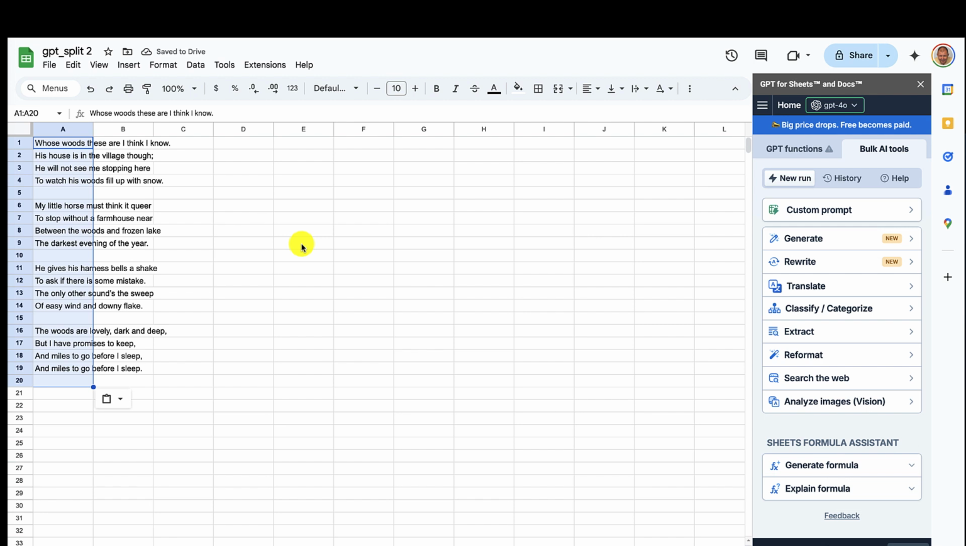and the text is copied and pasted, and it looks like it's one line per cell with a blank cell between each stanza. So I'll want to work on that in the next video.